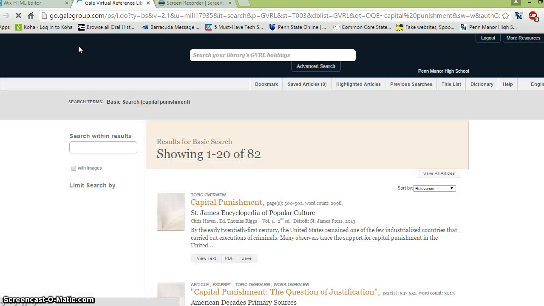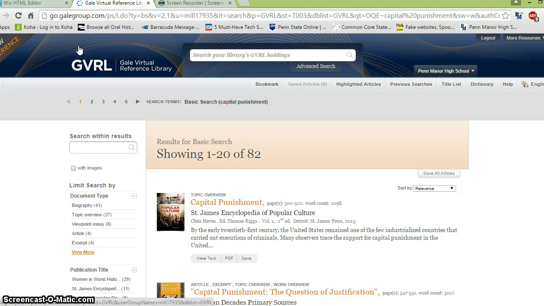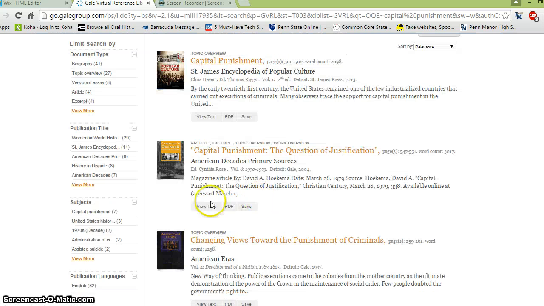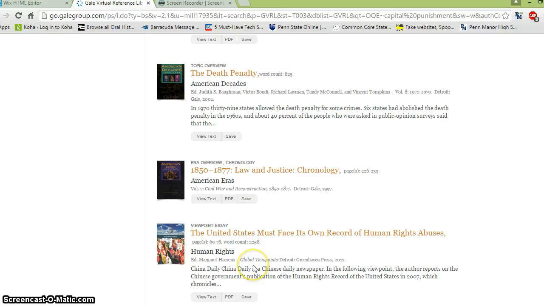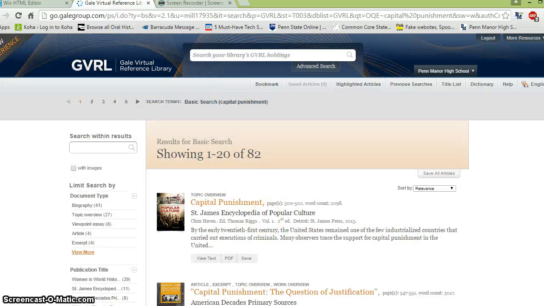However, if we do a quick search, your topic may be mentioned. It may have some historical significance. This is taking us to our ebook collection, and there are some different excerpts here that deal with capital punishment. A lot of this is very history oriented, but some of these articles might give you some context. So that's something to consider.